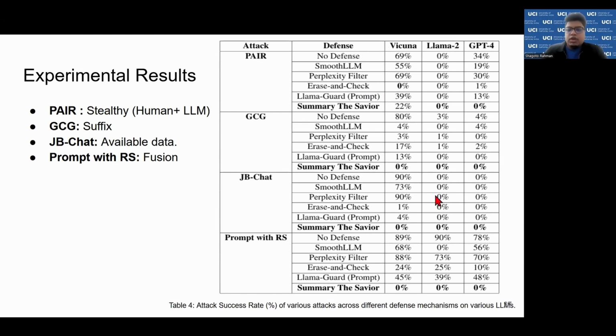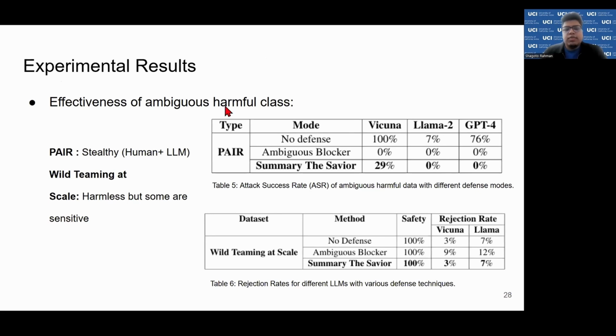And to prove how important this ambiguous harmful class has been, we can see that in terms of the PAIR data, if we have only taken the ambiguous harmful data in terms of PAIR, so if no defense was applied, then we get a 100% attack success rate in Vicuna, 7% in Llama 2, and 76% in GPT-4. But if we had blocked all the ambiguous data in PAIR, we would have got 0% attack success rate. But with Summary the Savior, we have got 29%, 0, and 0. So from this angle, we may assume that an ambiguous blocker should be good because we have 0% attack success rate, so all the ambiguous data should be blocked.